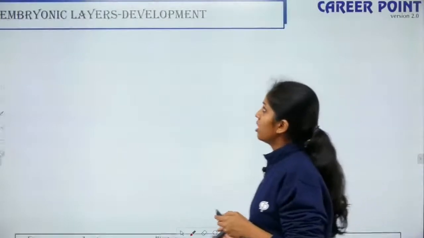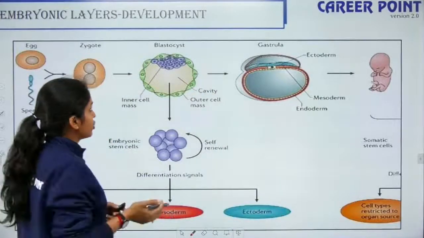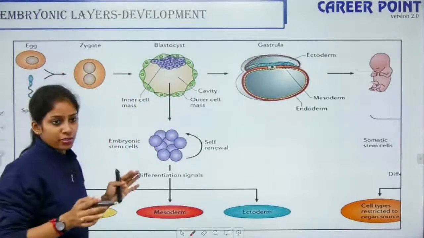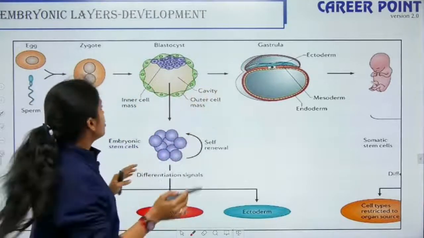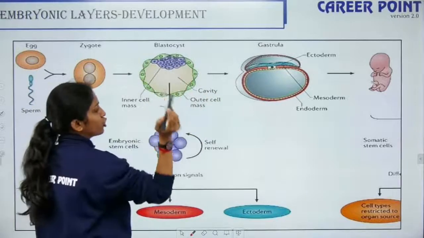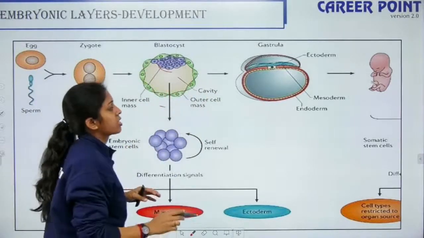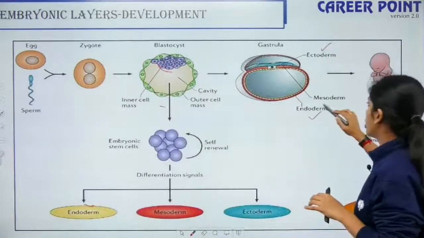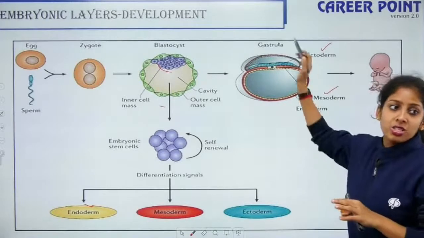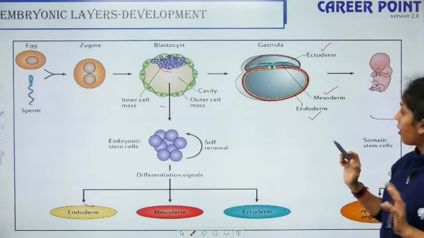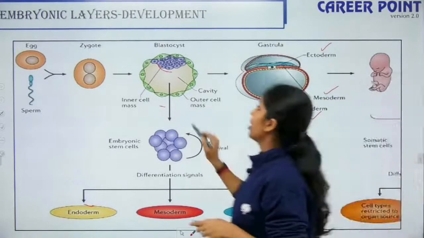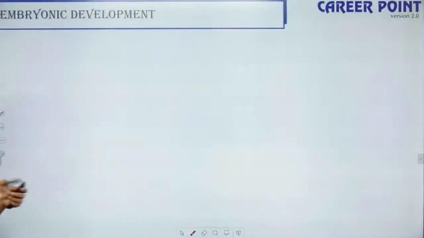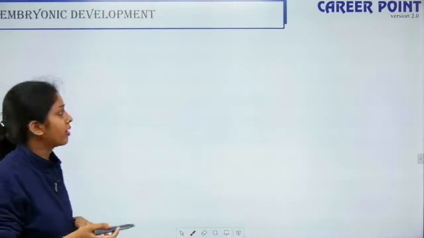Right, moving further, the embryonic germ layers are like this. You can see the blastocyst stage. The zygote is undergoing stages of division. It leads to the blastocyst stage. The blastocyst has an outer layer, that is your trophoblast, and this is your inner cell mass. After implantation, this inner cell mass forms your ectoderm, endoderm and in between the mesoderm. This stage is your gastrula stage. Alright. Here you can use this as your stem cell because it has a potential to differentiate into any organ.